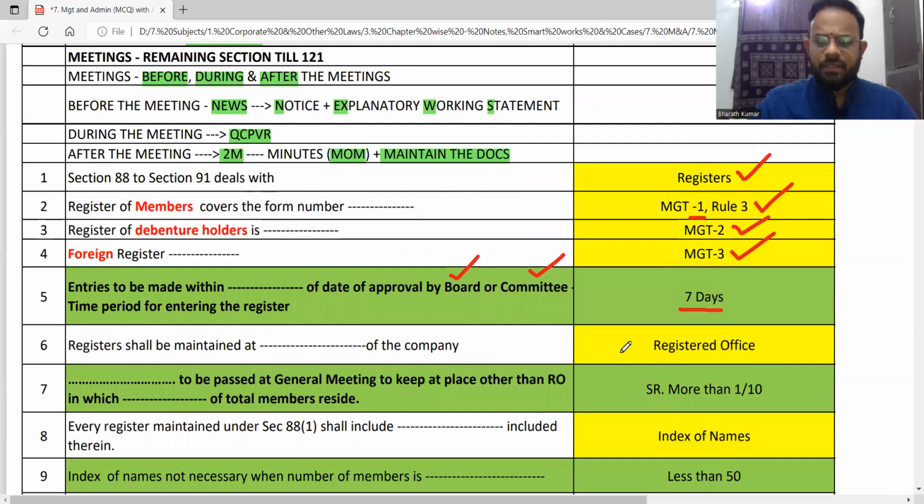Where will you maintain the register? It will be maintained at the registered office of the company. Can you maintain it at a place other than the registered office? Yes, you can maintain it at a place other than the registered office. However, more than 1/10 of the members have to reside in that particular place. Plus, you need to have passed a special resolution. Special resolution, again, we will cover during the meetings-related perspective. Now, that is one of the things.